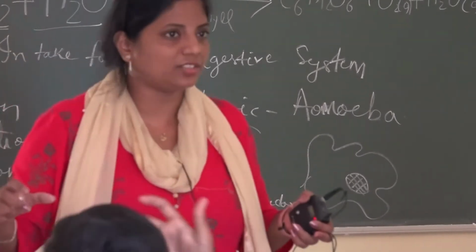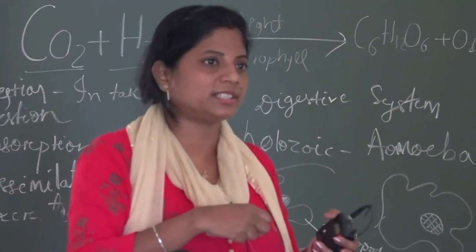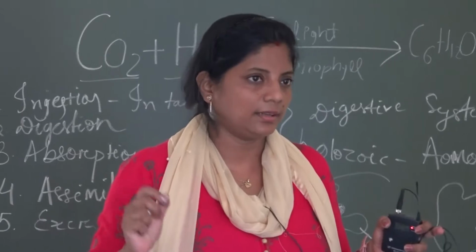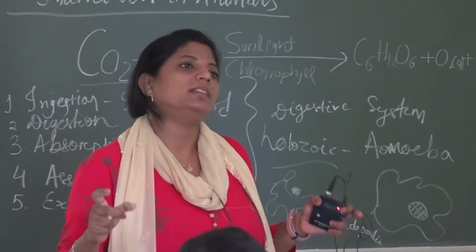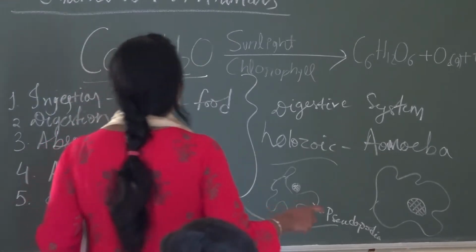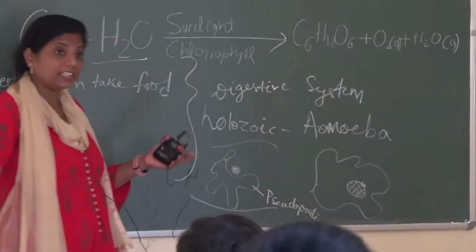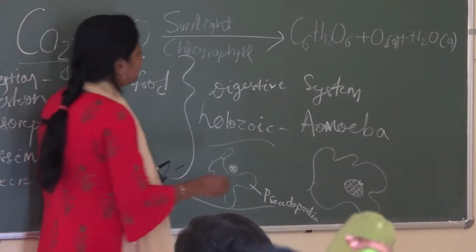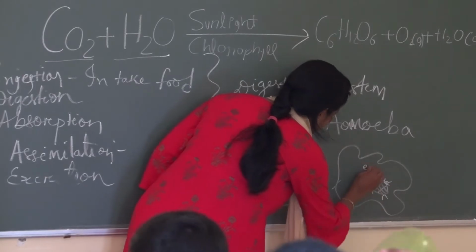It has many enzymes. Any bacteria or virus coming into our cell, it will kill by degrading with its enzymes. The same thing we find in amoeba. The food substance which has been completely engulfed is digested by using many enzymes.